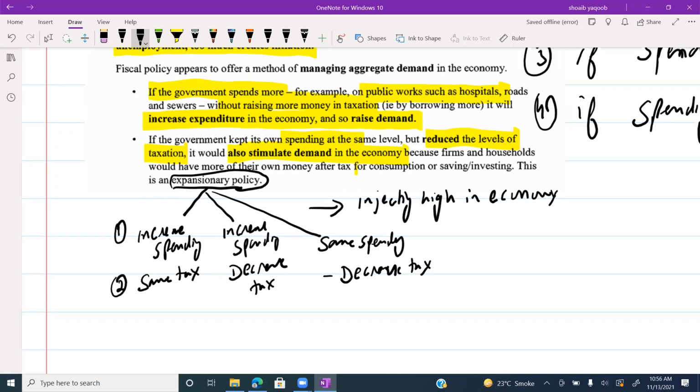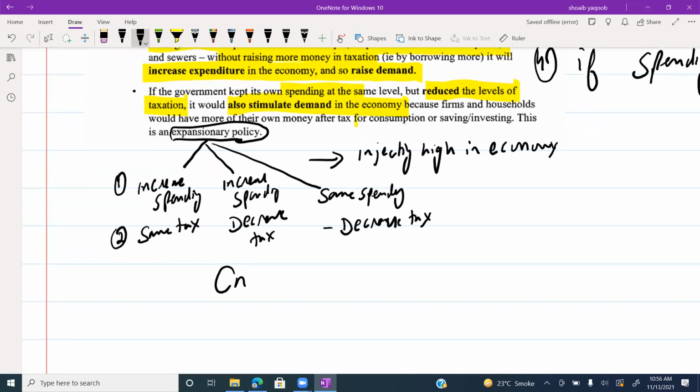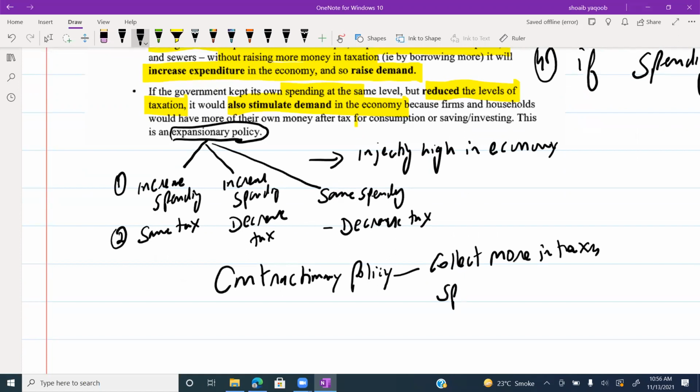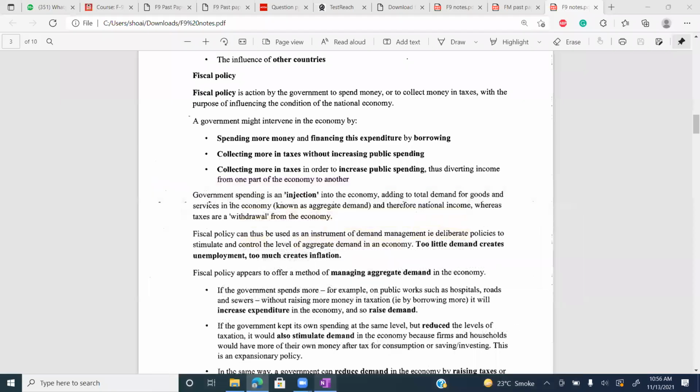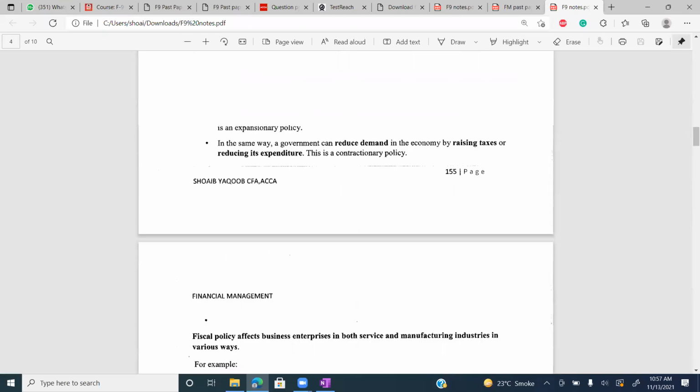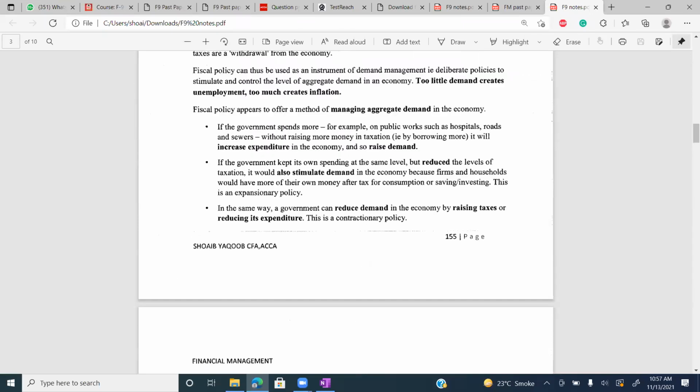And what about the contractionary policy? Contractionary policy means you will collect more in taxes and spend less. Okay. Last one. In the same way, a government can reduce demand in the economy by raising taxes or reducing its expenditure. This is contractionary policy.